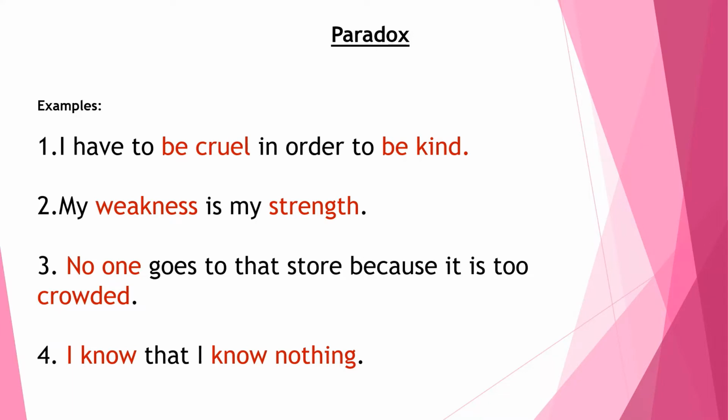Now the fourth one: I know that I know nothing. This is a saying derived from Plato's account of the Greek philosopher Socrates. This statement is also called the Socratic paradox. What does this sentence mean?